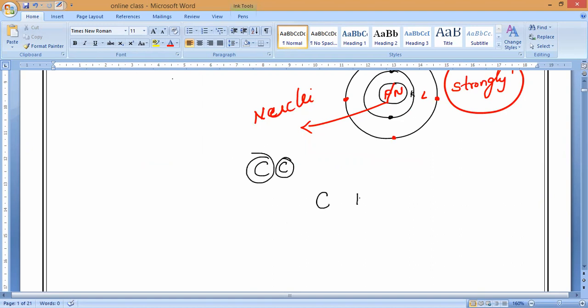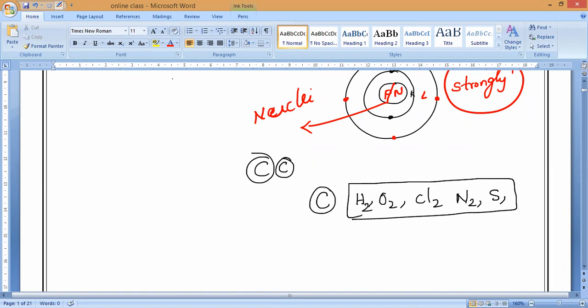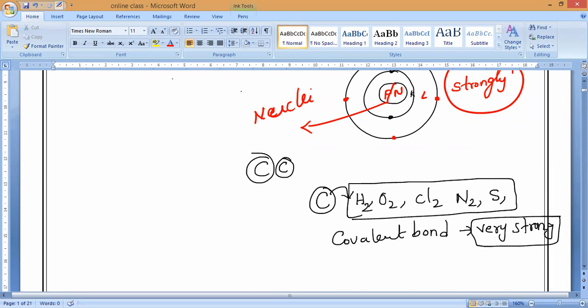This is happening not only between carbon and carbon atoms. If carbon reacts with hydrogen, oxygen, chlorine, nitrogen, sulfur, or many other elements like this, what kind of bond is it forming, guys? It is forming a covalent bond. But still these bonds are also very strong. Are you understanding, everybody? That is why carbon and its compounds are more stable than the bonds formed by other non-metals. You have to remember that.